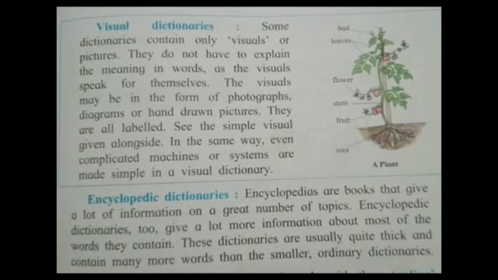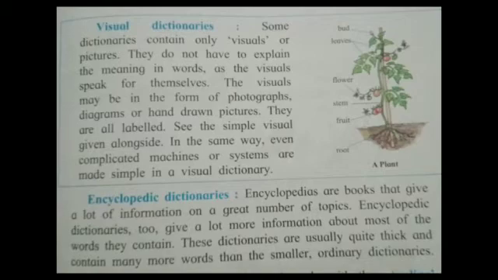Visual dictionaries. Some dictionaries contain only visuals or pictures. They do not have to explain the meaning in words. Here there is a picture of a plant. This is the example that visual means which we can see. So in these visual dictionaries there are pictures or diagrams. They may also have photographs or hand-drawn pictures drawn with our hands.